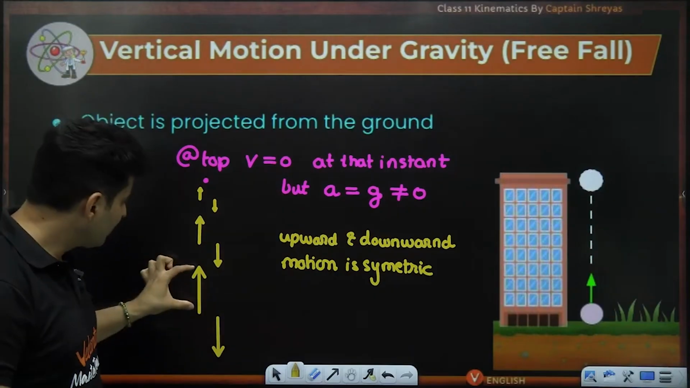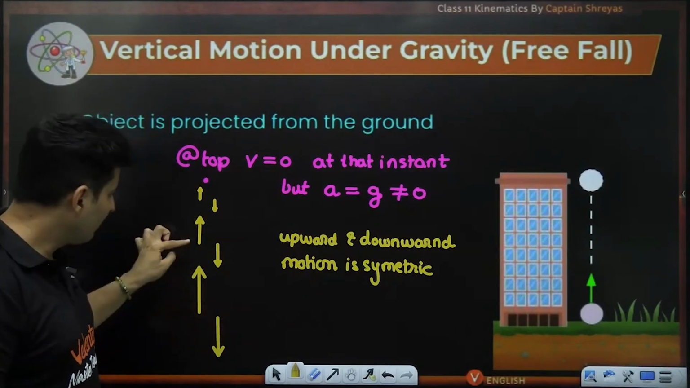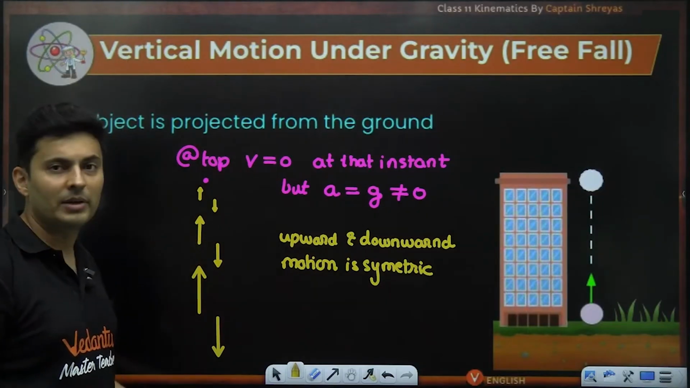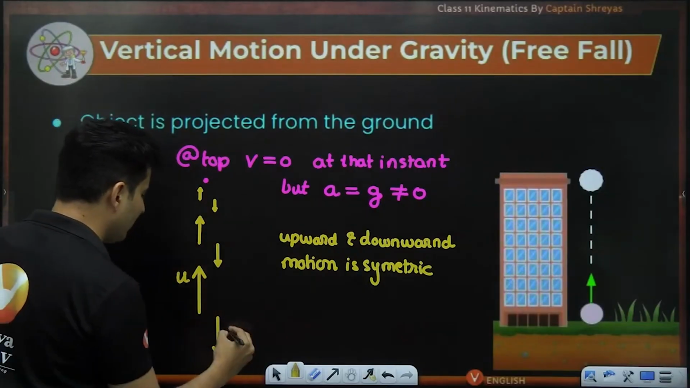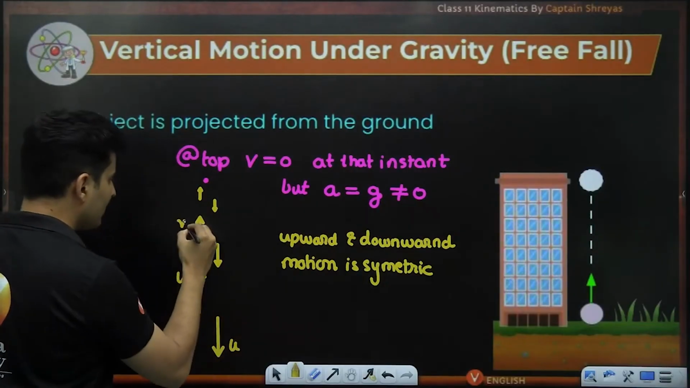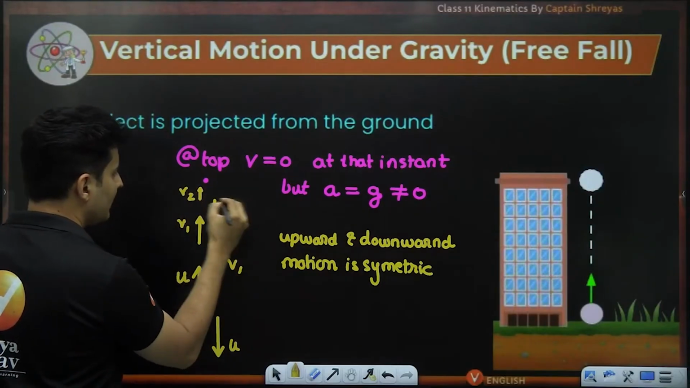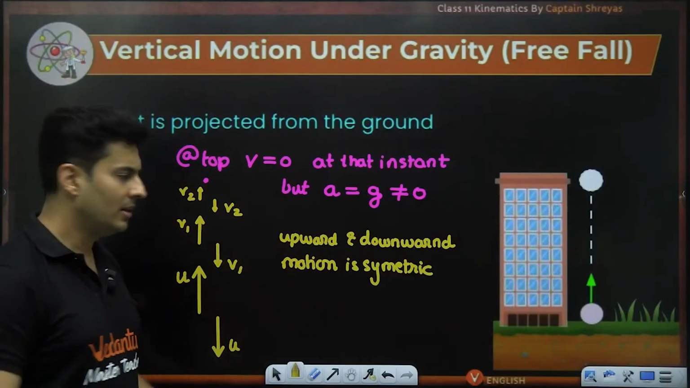Same way, if the speed was 7 here, after it comes back here, it will be 7. If the speed here was 4 meters per second, at this same level the speed will be 4 meters per second. So if this is u speed, this is also u speed. If this is v1, this is also v1. If this is v2, this is also v2. At the same height, same speeds will be there. But yes, obviously direction will be different.